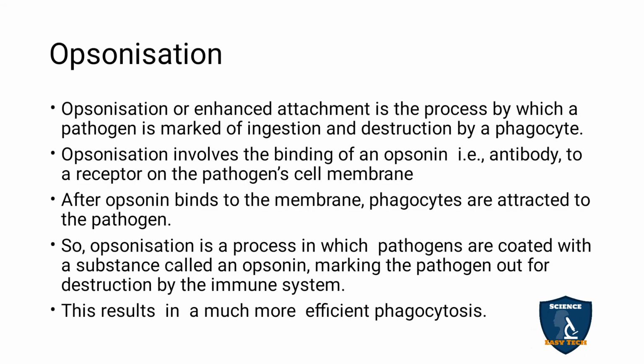Opsonization is a process in which the pathogens are coated with a substance called opsonin. Here the opsonin is the substance which covers the pathogen, and due to the covering, the pathogen got marked. The marked pathogen was digested by the phagocytic cells. The immune system works on the pathogen and destroys it. So it is an efficient phagocytic method, opsonization.